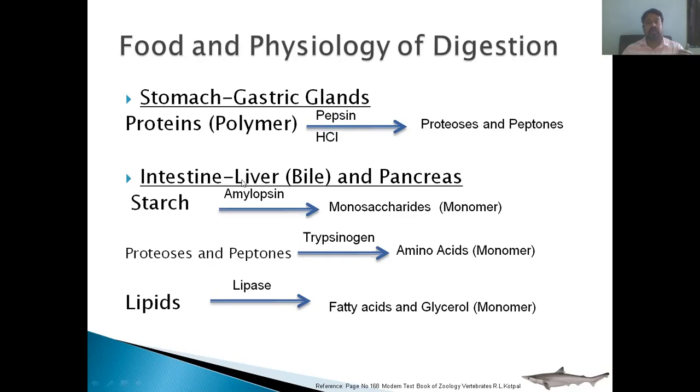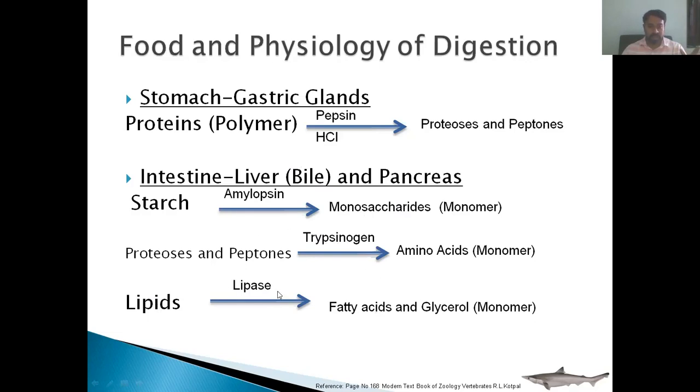In the intestine, there are secretions of the liver and the pancreas. Liver releases the bile, which helps in the lipid digestion, and it makes the medium of the intestine alkaline in nature. Pancreas releases three enzymes: amylopsin, trypsinogen, and lipase. Amylopsin acts on starch and converts it into monosaccharides. Trypsinogen acts on proteoses and peptones and converts them into amino acids, and lipase acts on lipids and converts them into fatty acids and glycerol.